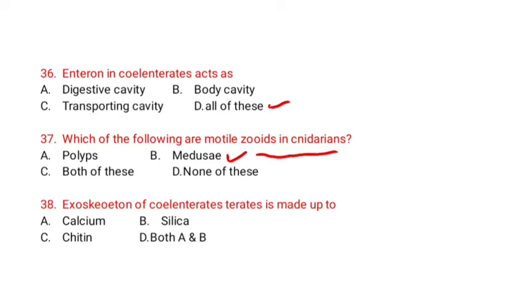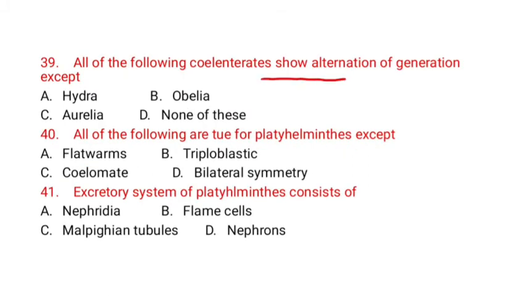Exoskeleton of coelenterate is made up of calcium, silica, chitin, both A and B. Option A is correct, calcium. All of the following coelenterates show alternation of generation except Hydra, Obelia, Aurelia, none of these. Option A is correct, Hydra. All of the following are true for platyhelminthes except flatworms, triploblastics, coelomate, bilateral symmetry. Correct option is coelomate. Platyhelminthes are acoelomate, meaning without any cavity. So coelom is incorrect.